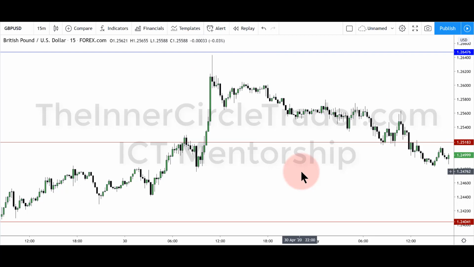All right, so do we go below these relative equal lows? Again, I don't believe that's warranted, but if it does, that would, in my opinion, be problematic for cable, and then we would have to really wait for dollar index to really start to sell off again before we would see the bias for cable be bullish again. But right now, everything intact, still looking for higher prices.